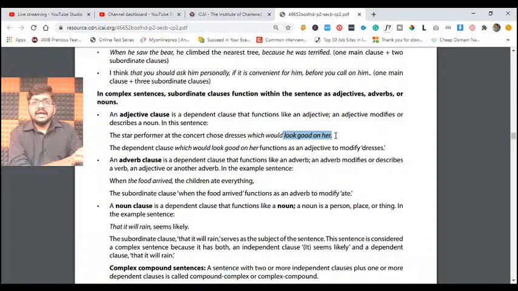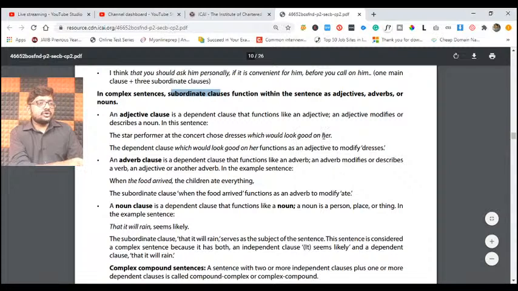What looks good on her? It's a subordinate main clause depending on one. It will completely depend on something else. What looks good? Color, design, model, what does it look like? It depends on other aspects also, but those are connected with this kind of things. Understand? So it means here we are using a subordinate clause as an adjective.